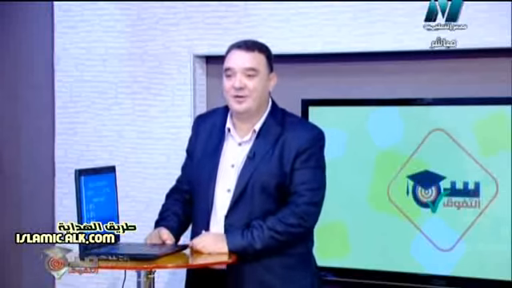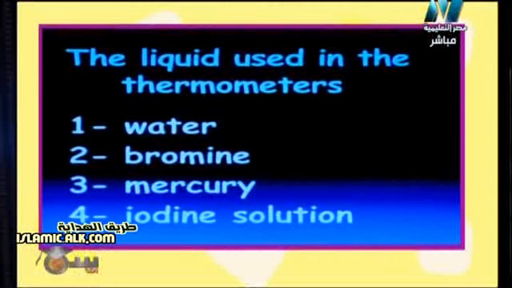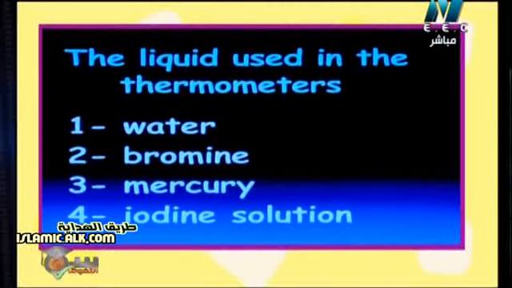So how many points do you have each team? Second team? 7 points. First team? 7 points. Okay, another question. The question says, the liquid used in the thermometer, for the first team. The liquid used in the thermometer. We have started this lesson in primary 6. Okay? It's recent, not very far.